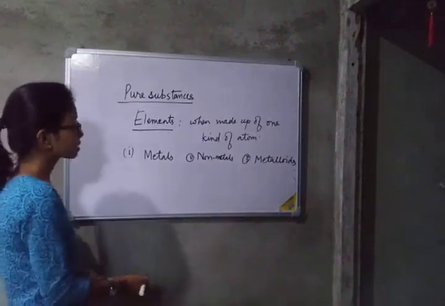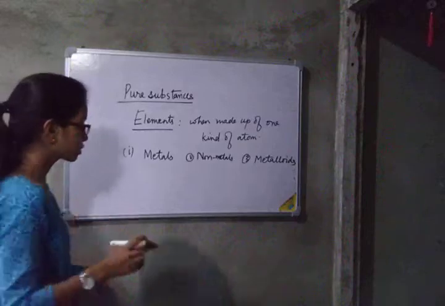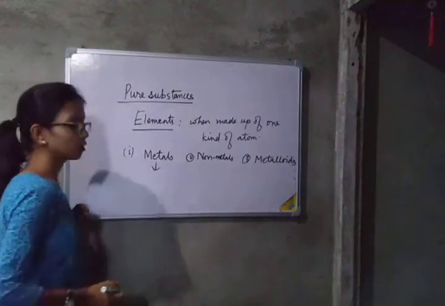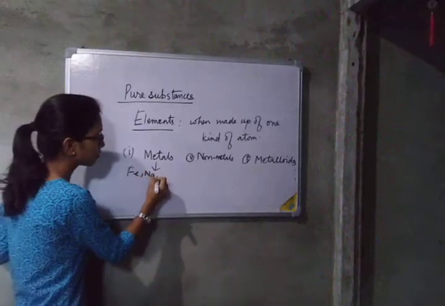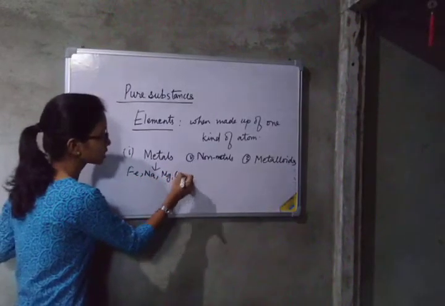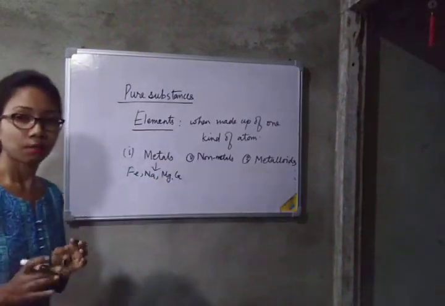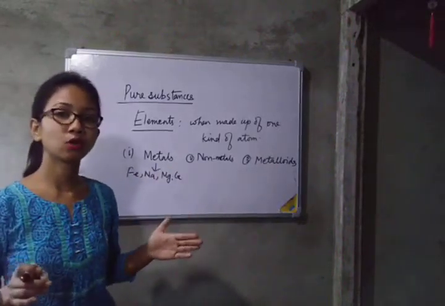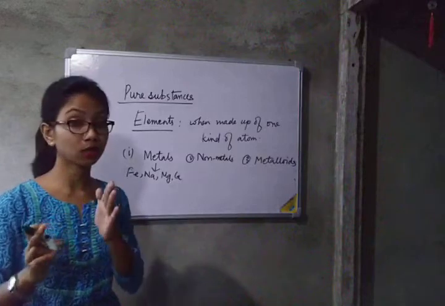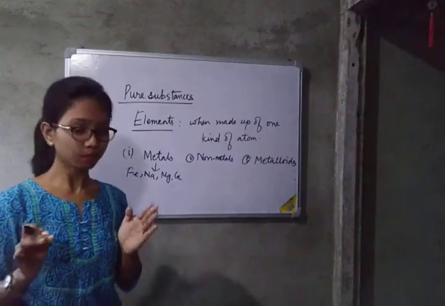These are the classification of elements: metals, non-metals, and metalloids. So what are metals? I will just discuss the properties of metals. Iron, sodium, magnesium, calcium, these are all metals. The elements which are present on the left hand side of your periodic table are known as metals.